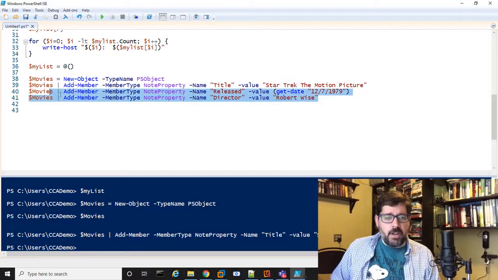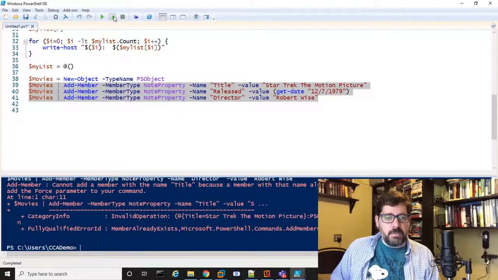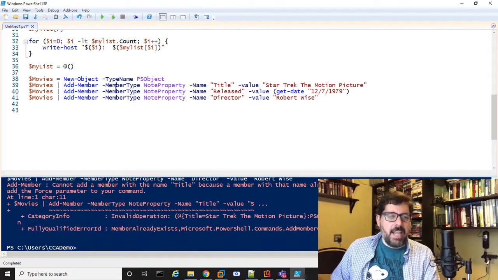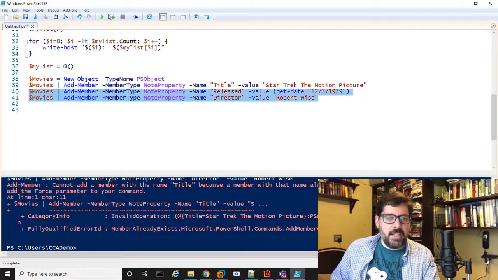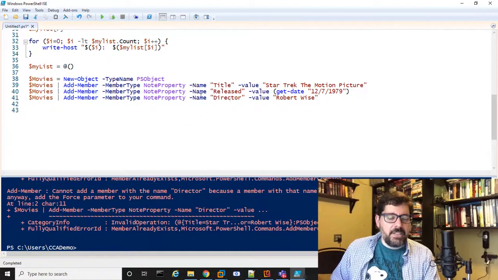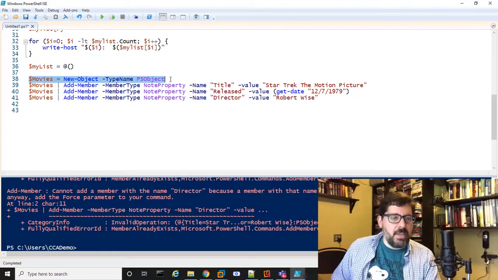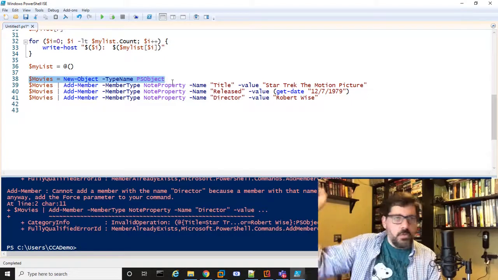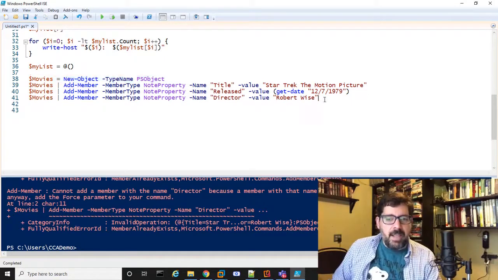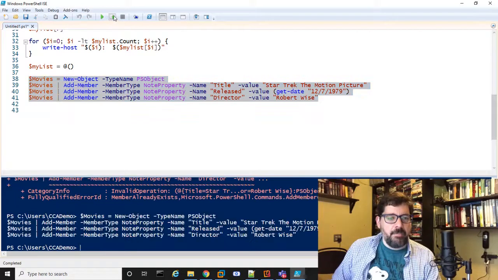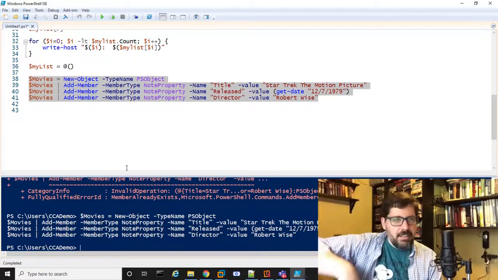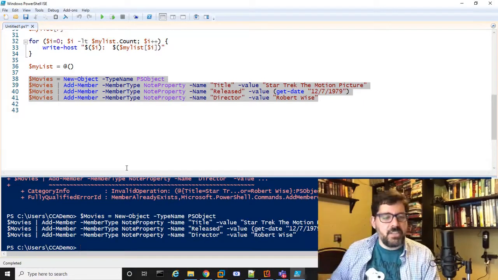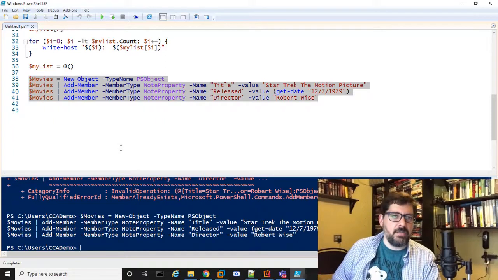Oops, we already have our new object called movies. Oh, whoops, I already executed this line. I can only execute these 2 lines down here, right? But it's saying that they're already there. Now, if I think I screwed up and I just want to start over again, if I run this line, it's creating a new object, so it's just going to remove the old version and replace it with this new empty one, and then I can populate this again. So I'm going to just do that. Now it's created the object from scratch, right? It says take everything you did and just get rid of it, wipe it from memory, and give me a new one called movies and populate it with these properties and values.